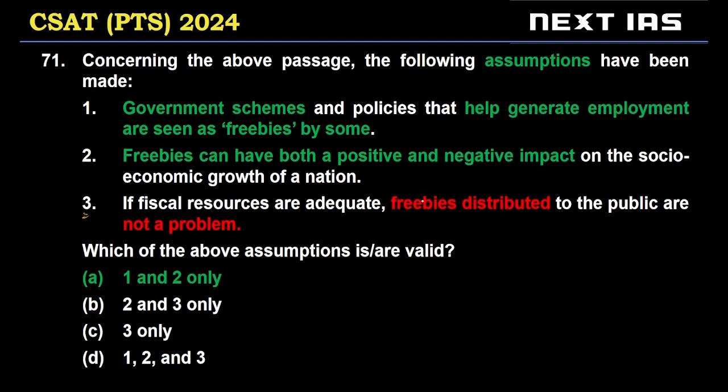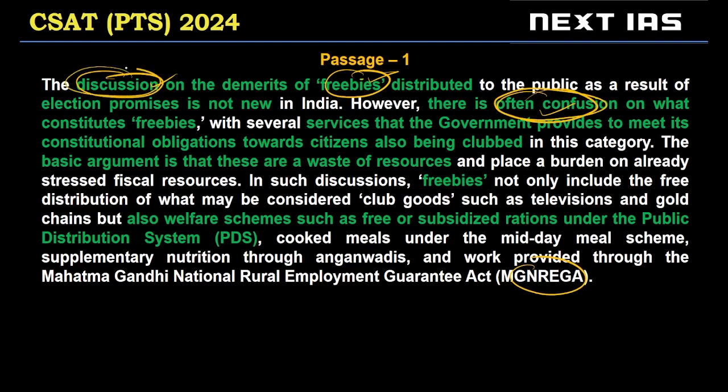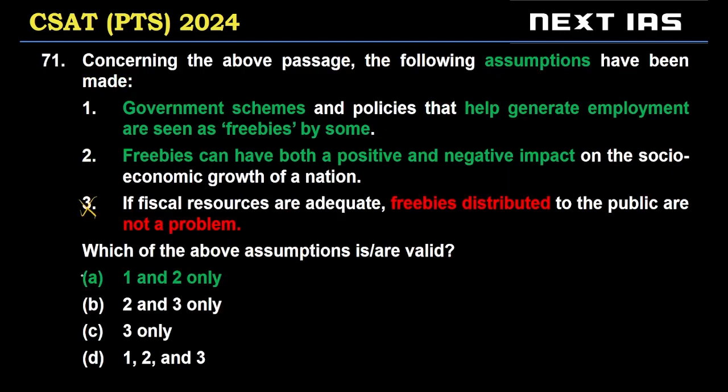Third one, if fiscal resources are adequate, freebies distributed to the public are not a problem. So adequacy of fiscal resources has not been discussed as a criterion of whether freebies are a problem or not. In fact, the author is talking about the freebies discussion being muddled or confused. People don't know what a freebie is. Sometimes they'll include useful things in their conversation of freebies. So 3 is invalid. A, 1 and 2 only is the correct choice for question 71.